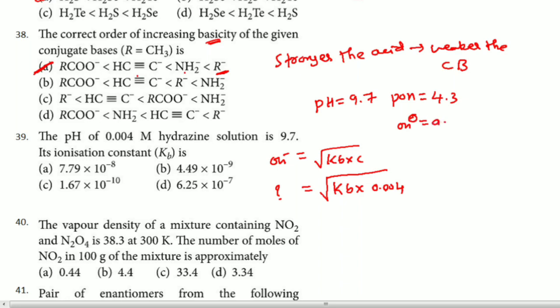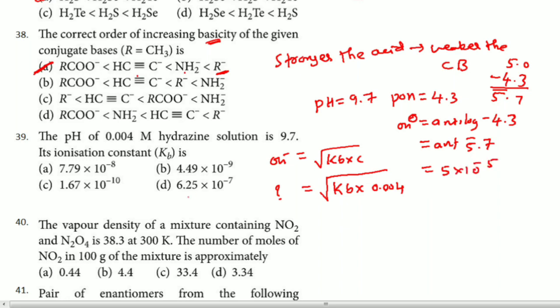OH minus ion is equal to, directly I am writing the formula, anti-log of minus 4.3. So minus you cannot calculate, hence I told you the technique: minus 4.3, you subtract from this, and remember you write bar 5.7 here, right? So hence this is equal to anti-log of bar 5.7. 0.7 is, remember, 5 because 0.6990 is log 5. So I will write it as 5 into 10 to the power minus 5.